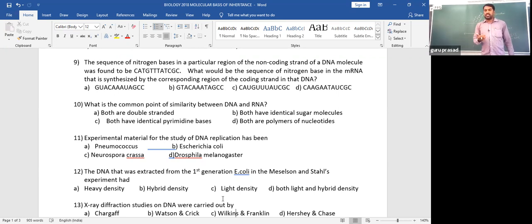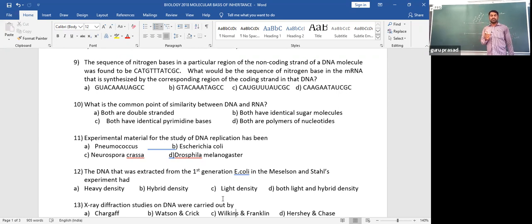Basically, we call it a template when one of the DNA strands is performing transcription. If both strands are involved in some mechanism, both are called templates, like in DNA replication, where there are two templates.